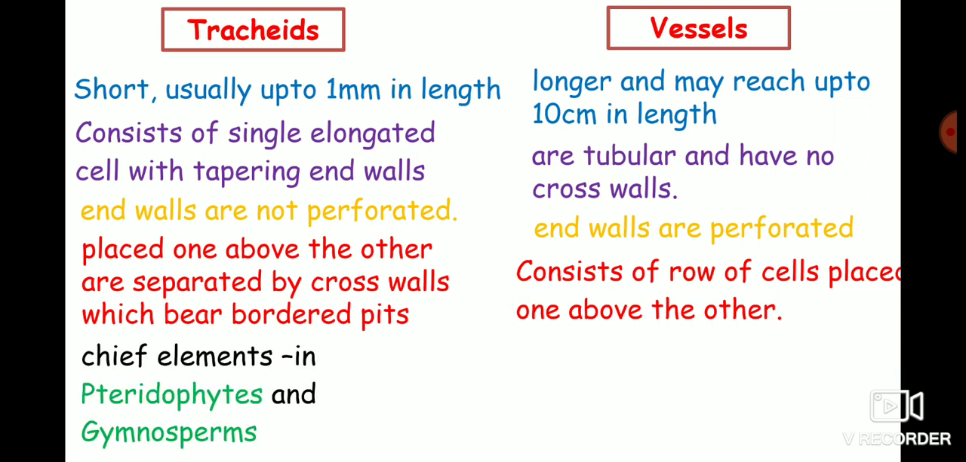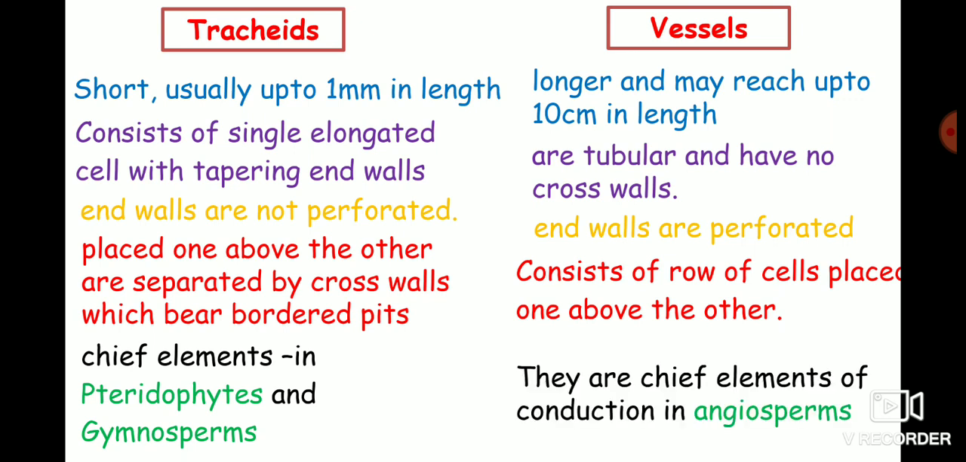Tracheids are present in all vascular plants. They are the chief elements of conduction in pteridophytes and gymnosperms. Vessels are absent in pteridophytes and gymnosperms. They are the chief elements of conduction in angiosperms.